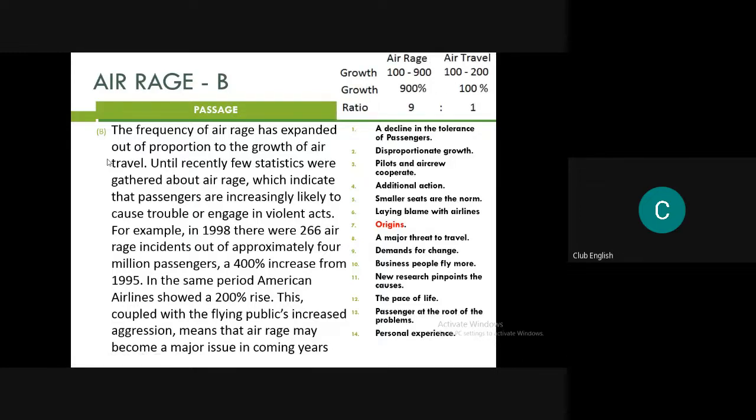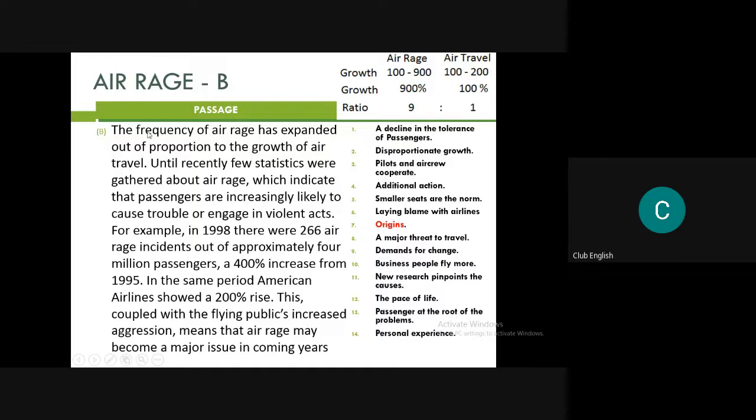On the top, see air rage. The growth is 100 to 900. For example, if the growth of air travel is 100 to 200, then the growth of air rage is 100 to 900. That means the growth is 100% in air travel, and here it is 900%. That means the ratio is 1 is to 9.